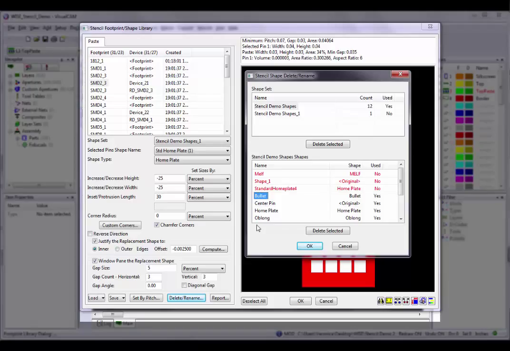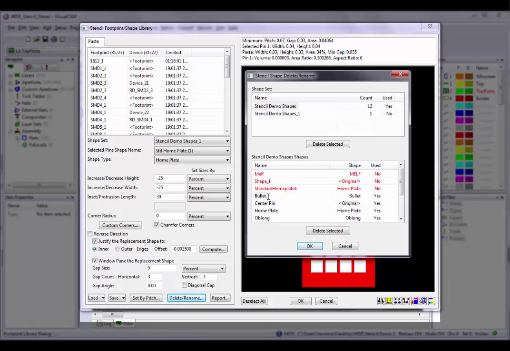Deleted shape sets and shapes are not immediately removed from the list. Instead, the text is marked in red to indicate they have been chosen for deletion once the dialog box is okayed. The Delete Selected buttons will change to Undelete Selected depending on which item is currently selected and whether it has been chosen for deletion or not. If multiple shapes are selected, then a majority rule is applied. If most of the shapes are deleted, then the button will become Undelete Selected and vice versa.